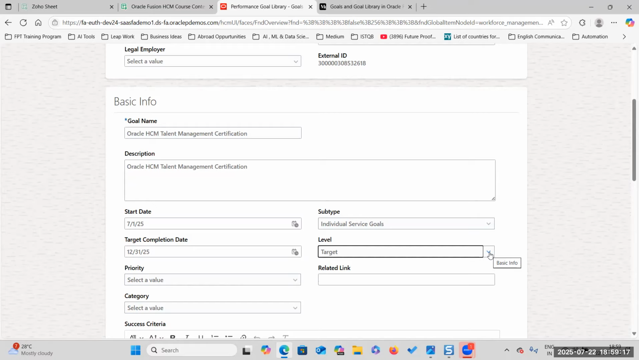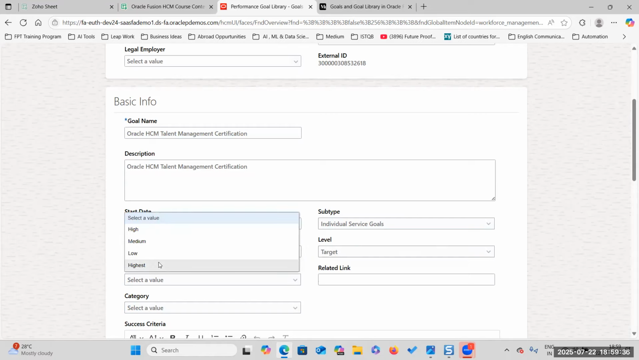Suppose you are in the HCM implementation team and your manager or HR specialist told you that you have to complete this certification by the end of this December. That is a target goal. There is no other option for you. You have to complete that.